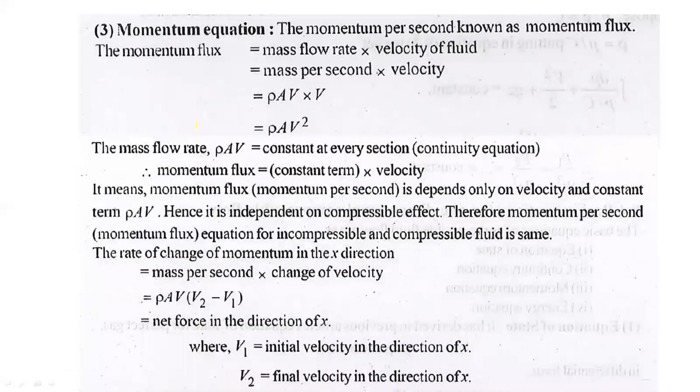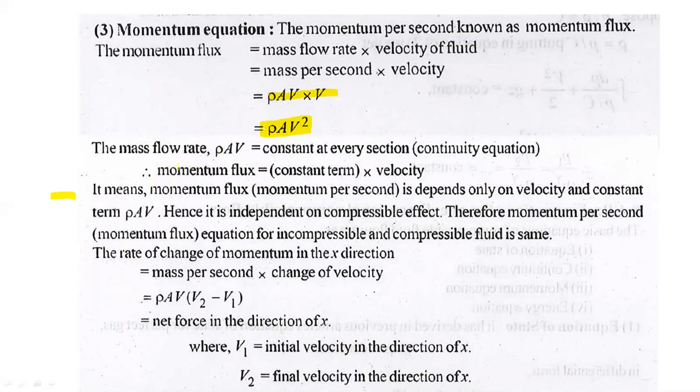Third is the momentum equation. Momentum per second is known as momentum flux, and momentum flux is equal to mass flow rate into velocity of the fluid. Mass flow rate means mass per second, into its velocity. So the equation we get here is rho into area into velocity into velocity, that means rho into A into V square.